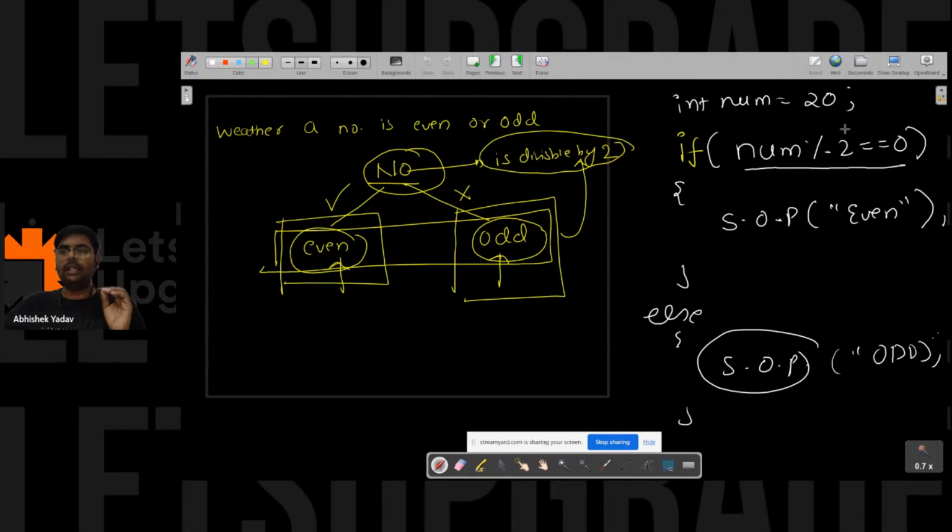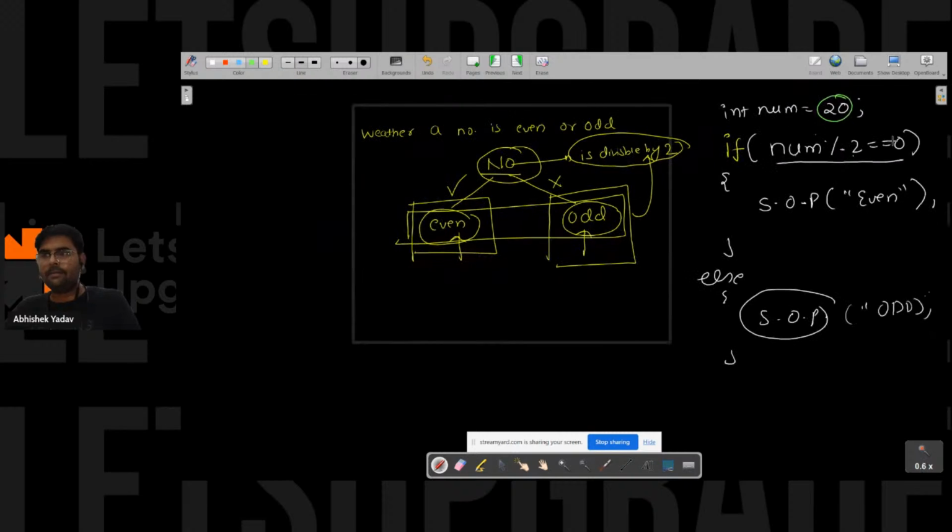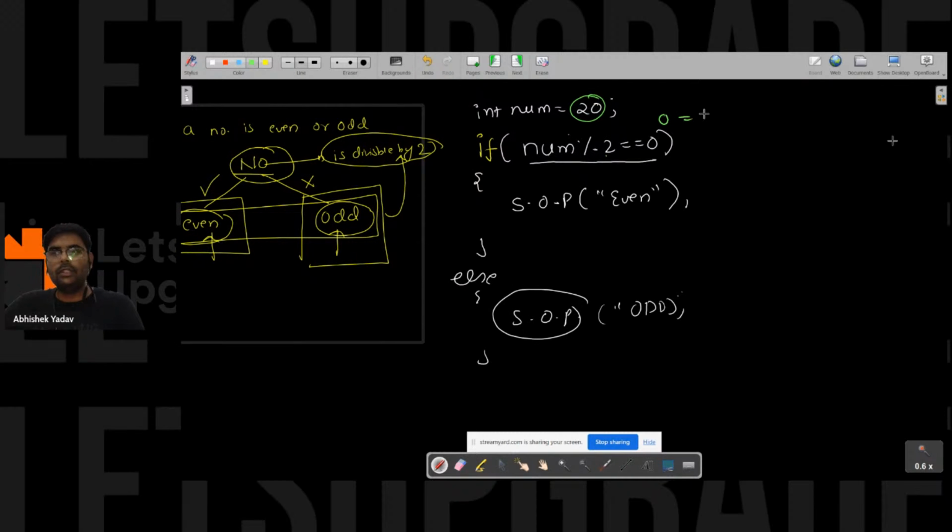Yeah. So here I have written the same thing. If I am taking 20 modulo 2, I will get the remainder as 0, right? 0 is equal to 0. Yes, everyone. So 0 is equal to 0. You can see the left hand side part is equal to the right hand side part. That means the condition is true.